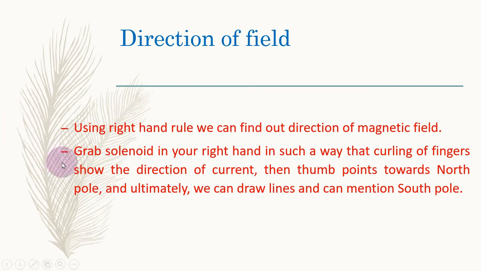So what we say is grab the solenoid in your right hand in such a way that the curling of fingers shows the direction of current this time. Previously, the curling of fingers showed the direction of magnetic field, but now the curling of fingers shows the direction of current. Then the thumb points towards North Pole, and ultimately we can draw lines and can mention South Pole as well. Like in the video, you observed that the North Pole was on the right side and the South Pole was on the left side.